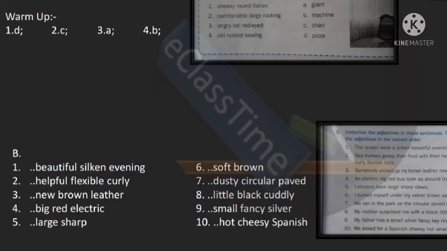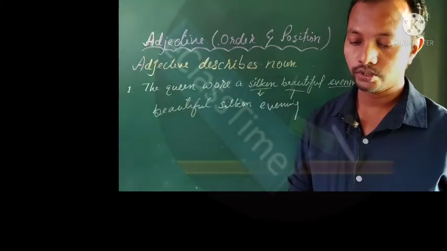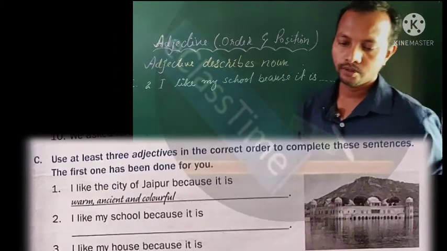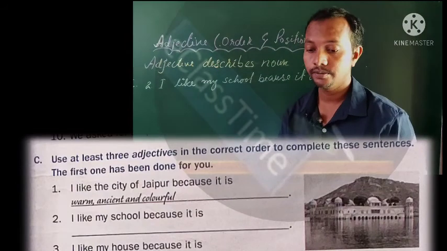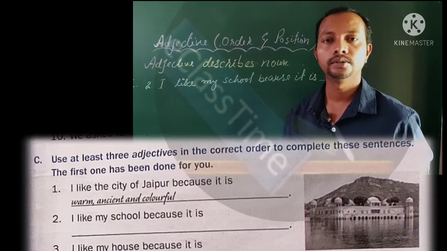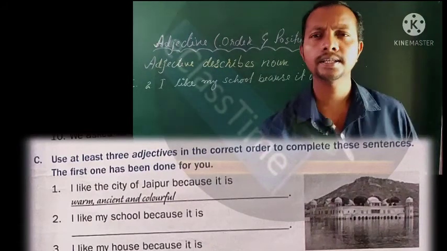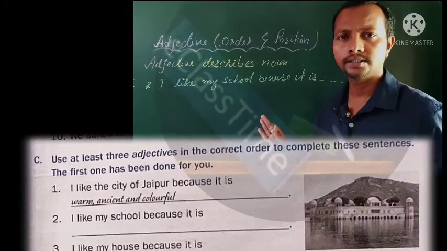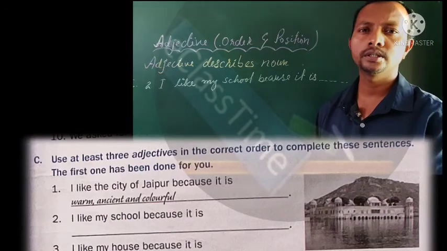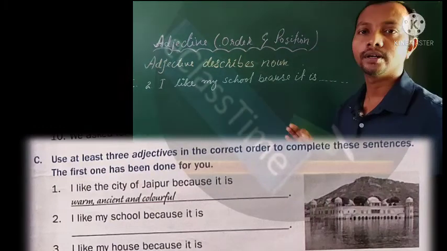Now let us move to the next one, that is number C. I shall be giving you the answer for this C also, and try to understand what it is. Number C is telling us to use at least 3 adjectives in the correct order to complete these sentences. The first one has been done for you, you can see it in your book, page number 15. The second one, let us try to understand. Dear friends, it is not necessary that whatever answer I give is the only answer. It will differ according to your choice. Suppose you have better words as adjectives for this sentence, you may go on, provided they are put in the correct order, okay friends.